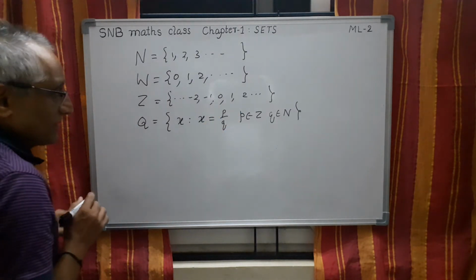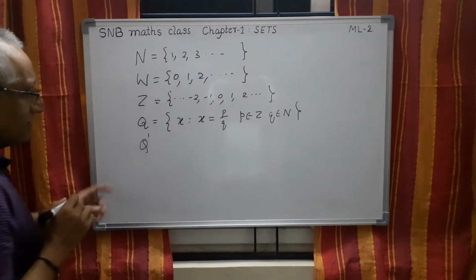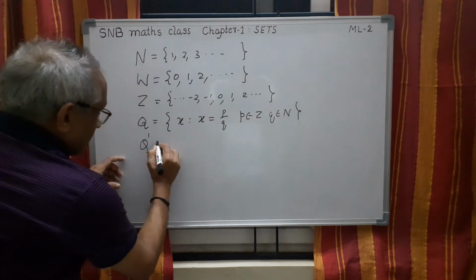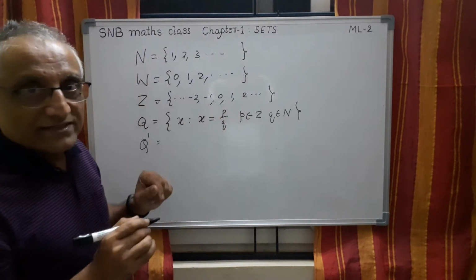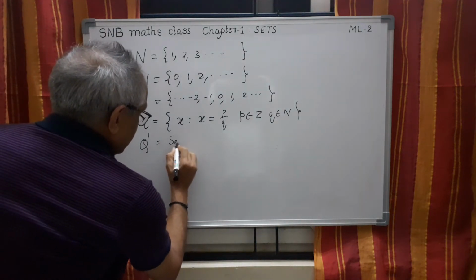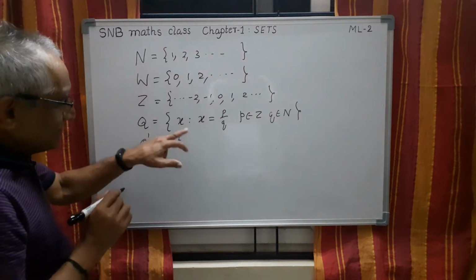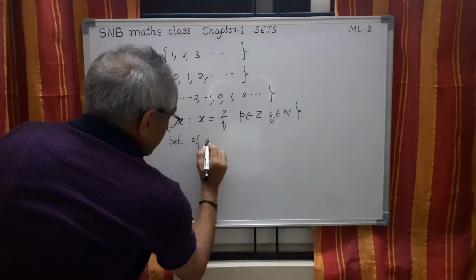Then after this, there is a set Q dash which contains all other elements which are not in this form. This also you have studied. They are called irrationals. So I will write here like this only, because I cannot write them in this form using set builder: set of irrationals.